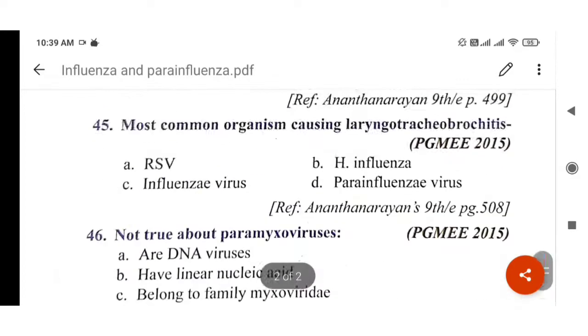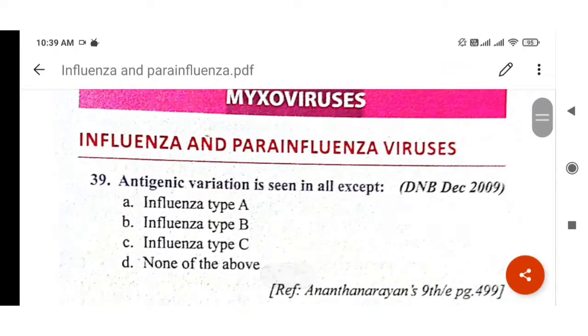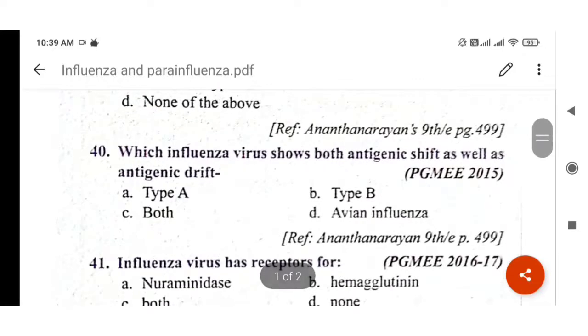Okay, so let us revise all these questions once again. Today we are discussing influenza and para-influenza virus. Antigenic variation is seen in all except: option C will be the answer, because antigenic variation is seen in both influenza type A and B. Which influenza virus shows both antigenic shift and drift?